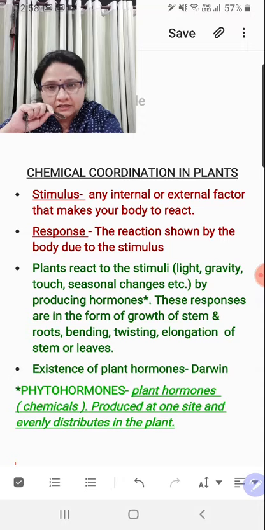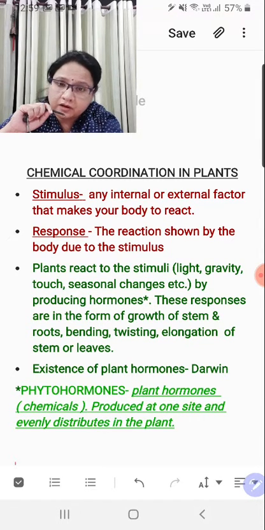So there are certain structural changes, or bending movements, and there are movements and structural changes by which a plant shows the reaction.